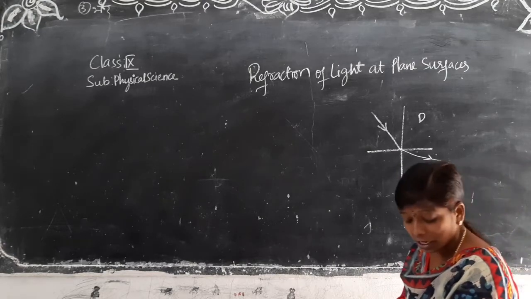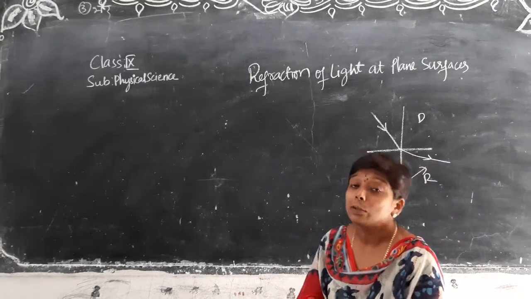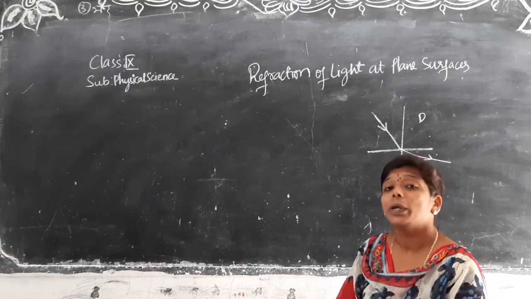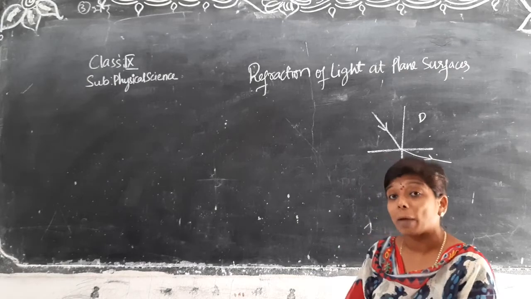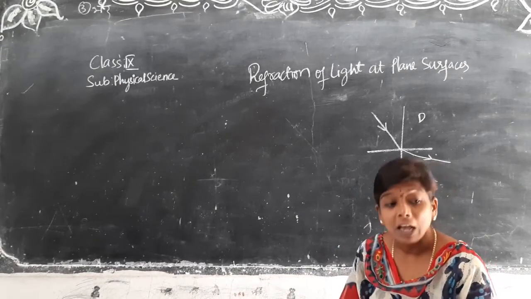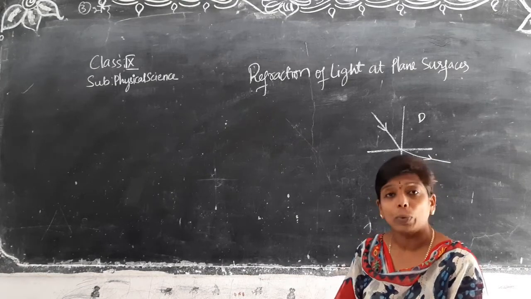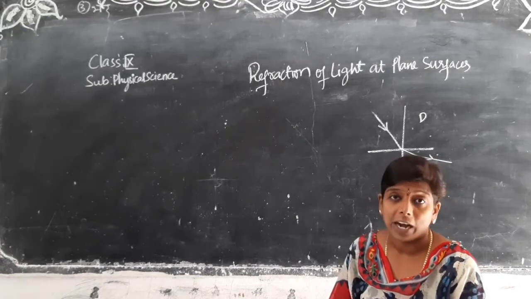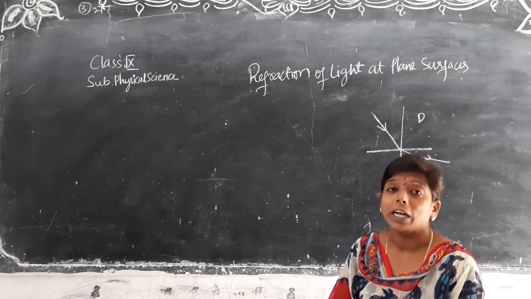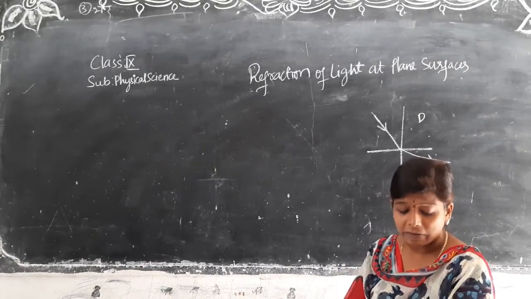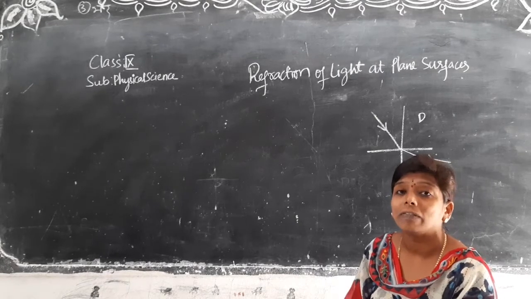Refractive index we have seen. Refractive index means the speed of light in vacuum to the speed of light in any medium. We have seen absolute refractive index. And again here we have seen about total internal reflection.